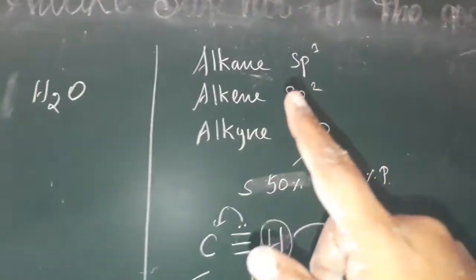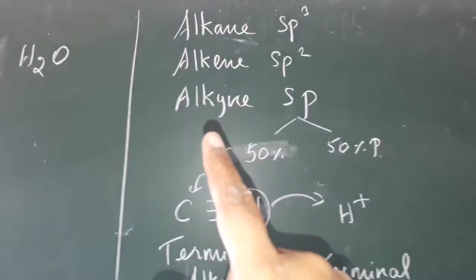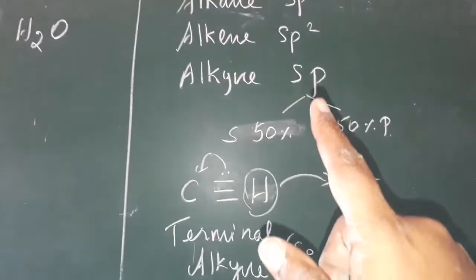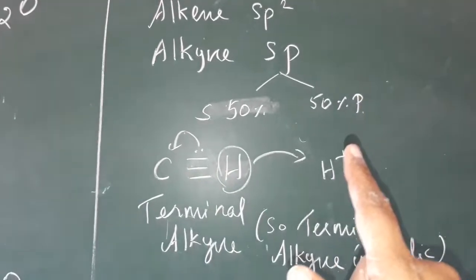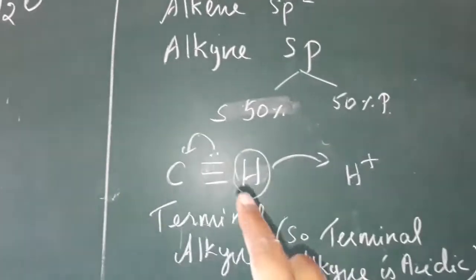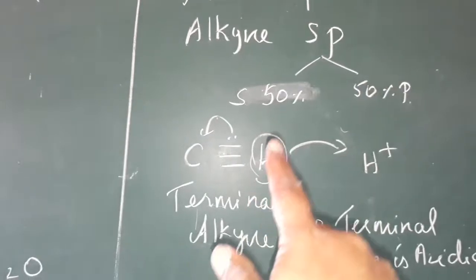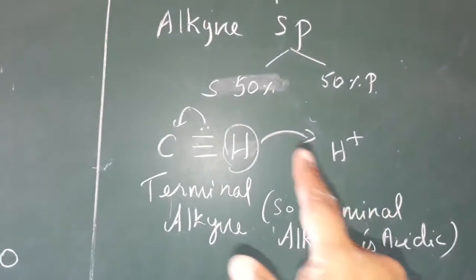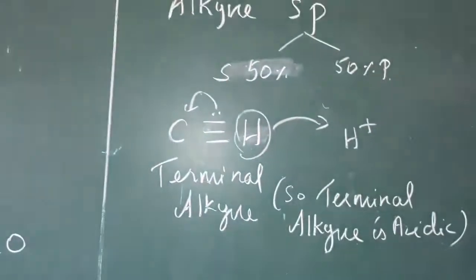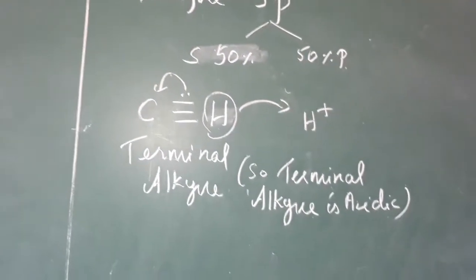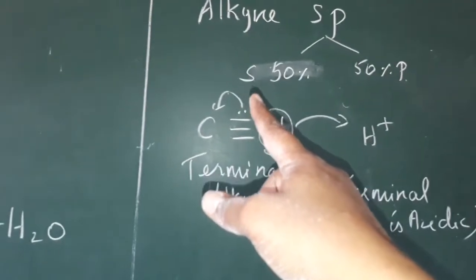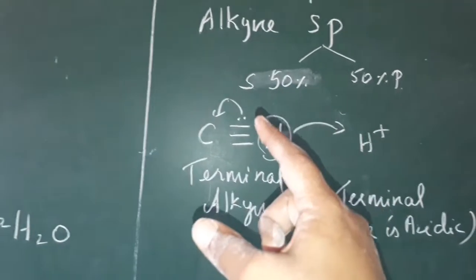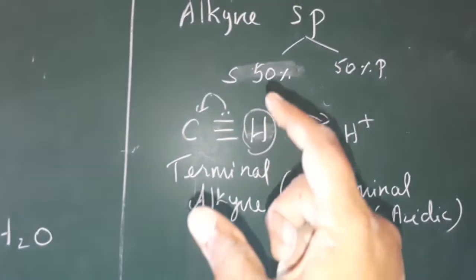Now alkane is sp3 hybridized, alkene is sp2 hybridized, and alkyne is sp hybridized. The sp has 50 percent s character and 50 percent p character. Because of this character, the terminal hydrogen goes out as H plus, because the carbon takes the electron toward itself. It does so because of the s character, which means the orbital is nearer to the nucleus.